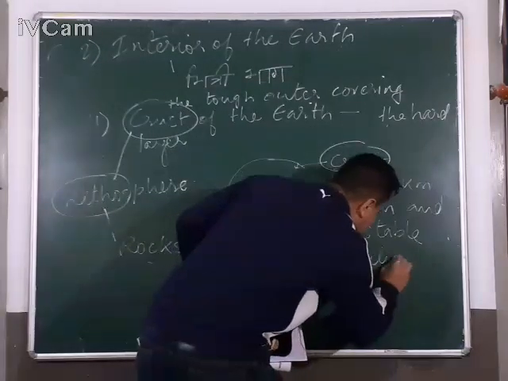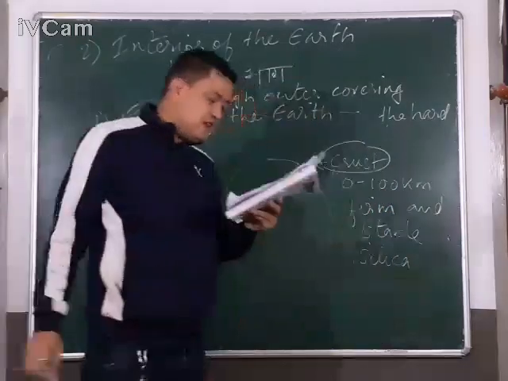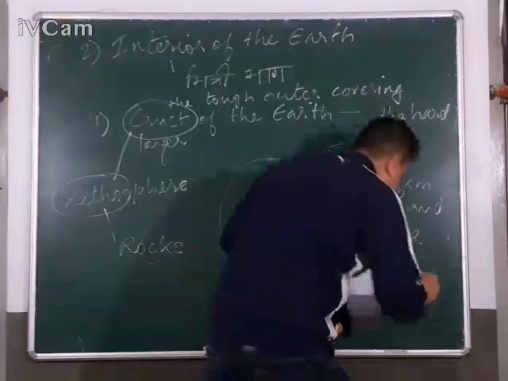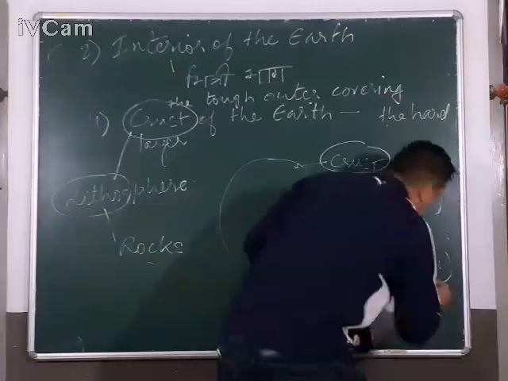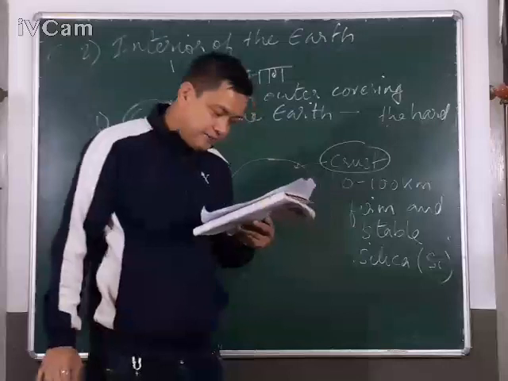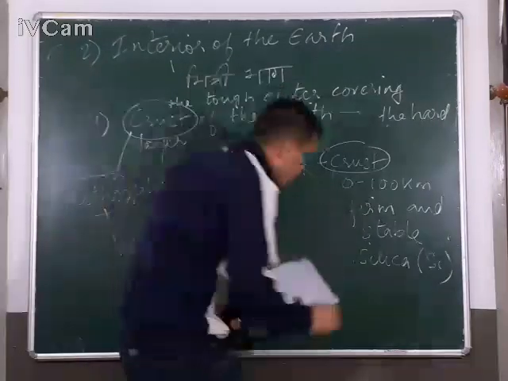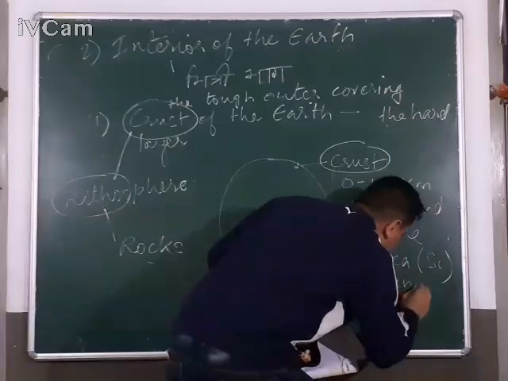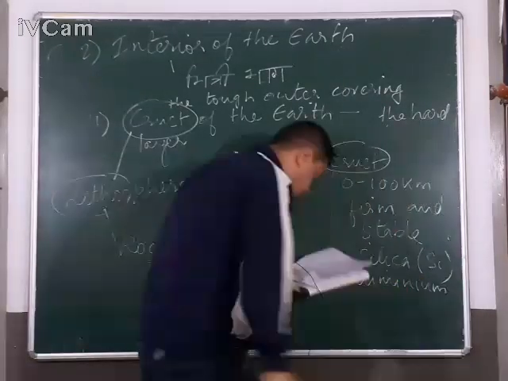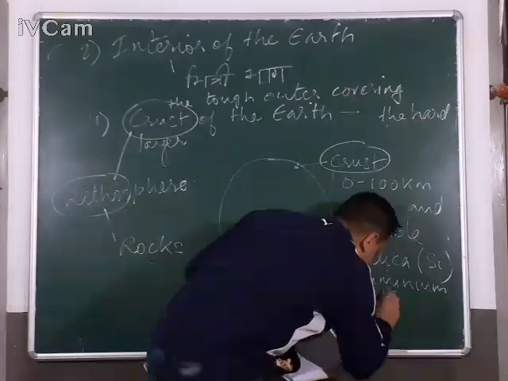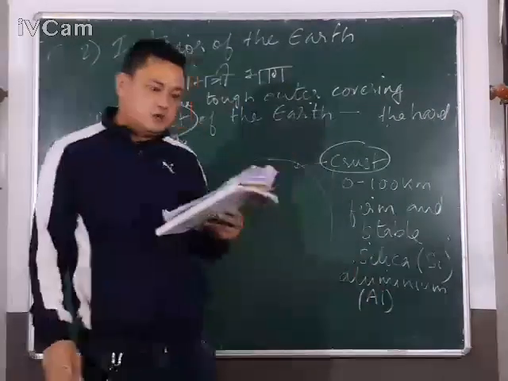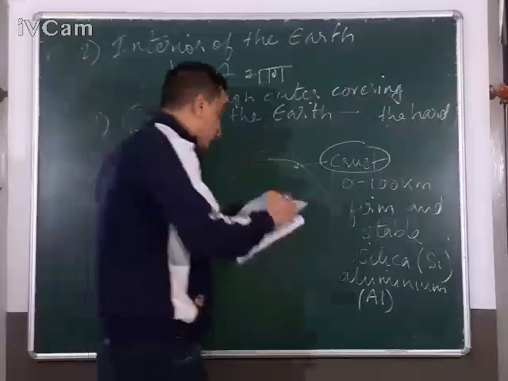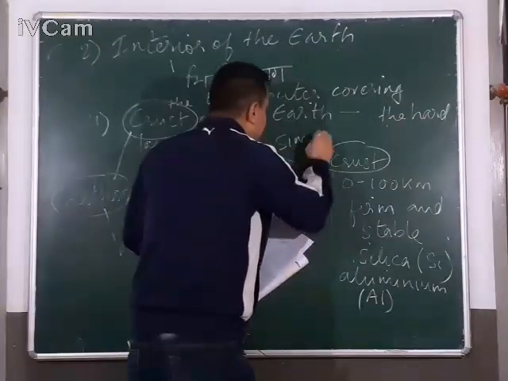You find silica, whose chemical symbol is Si. And you find aluminum, which is known as Al. So this layer is known as SiAl.